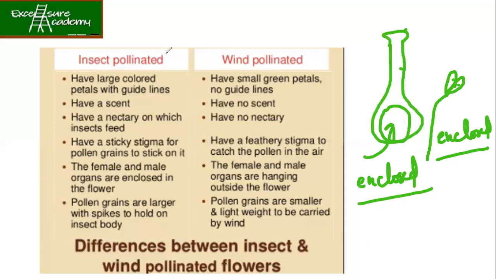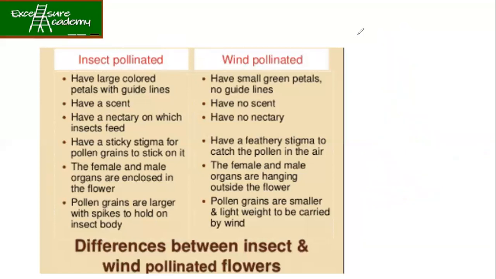Once this is clear, then wind pollinated flowers will become easy to understand. Now let's talk about the wind pollinated flowers. They have small green petals, no guidelines. Wind pollinated means you don't need any insect to attract, right? They are just blowing. It is natural. If there is wind, pollination will happen. If there is no wind, no pollination will happen. So it is totally natural. So they have these small petals.